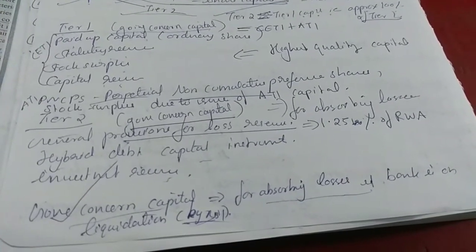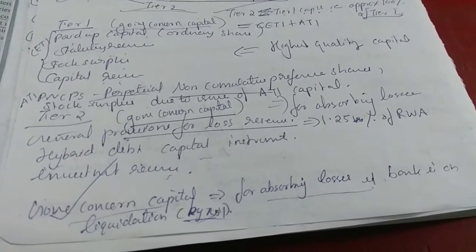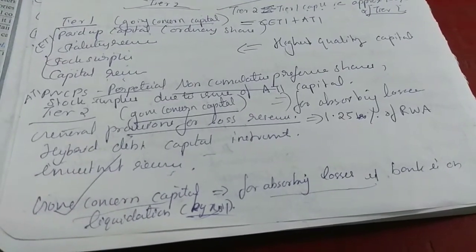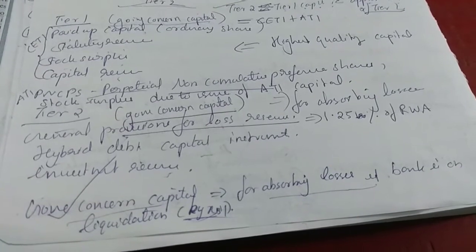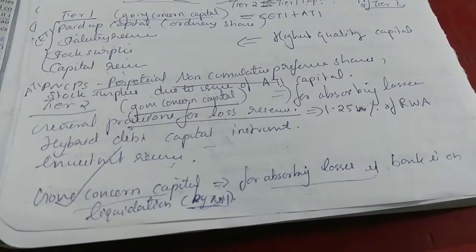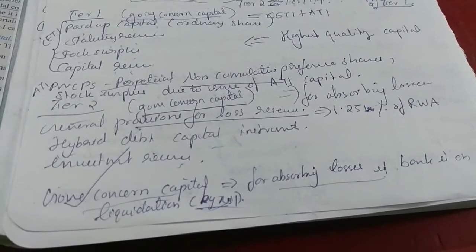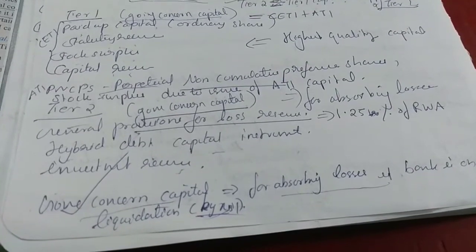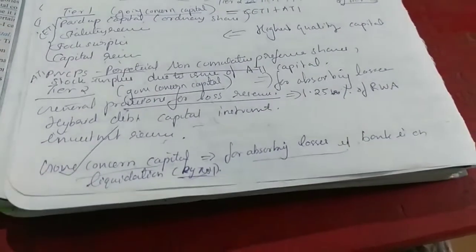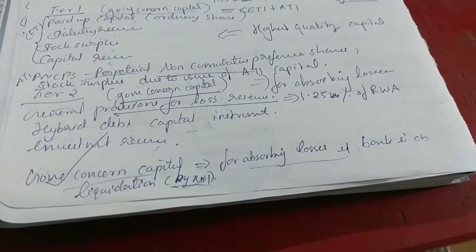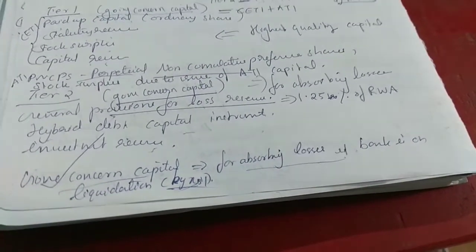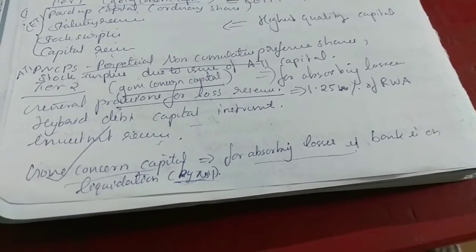Next is Tier 2 capital, which is for absorbing losses. General provisions for loss reserves must be less than or equal to 1.25% of risk-weighted asset, and it also considers hybrid debt capital instruments, investment reserves, etc. Gone concern capital is for absorbing losses of banks when it is on liquidation.